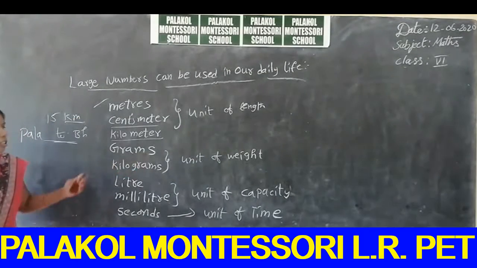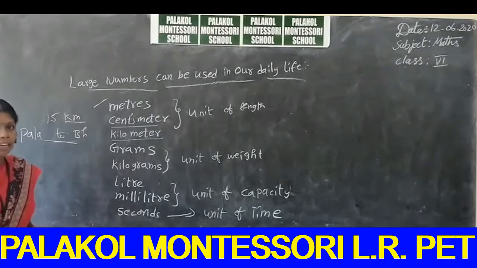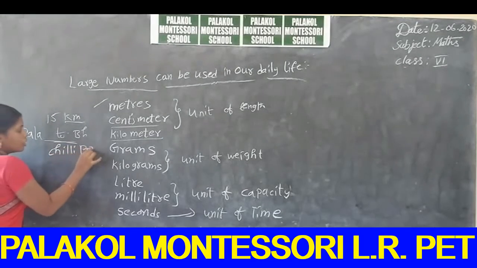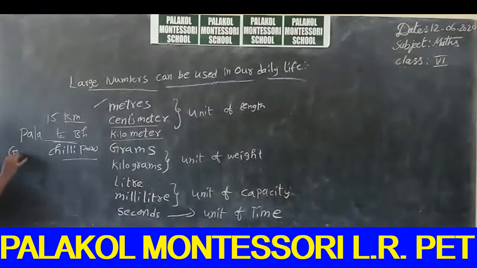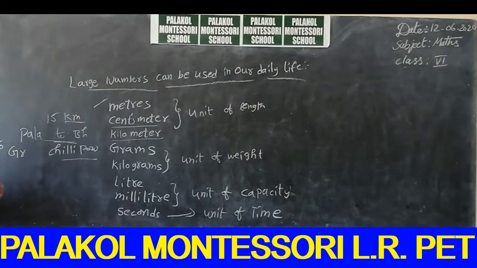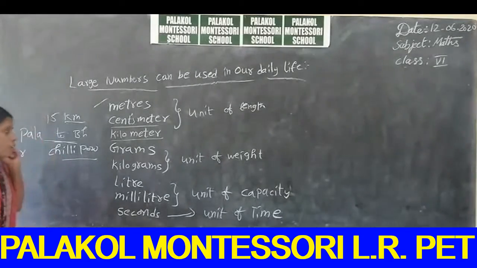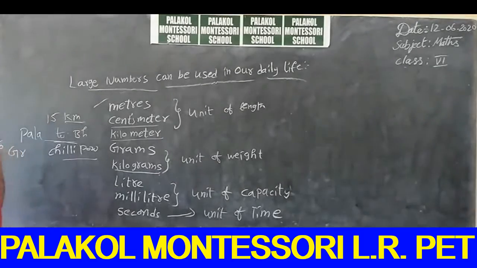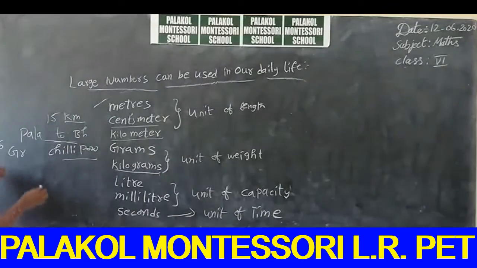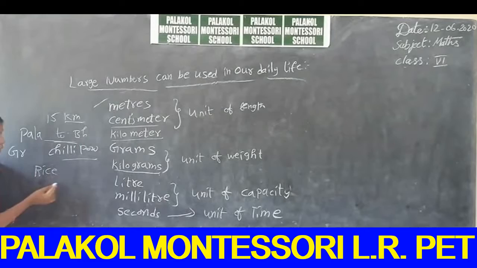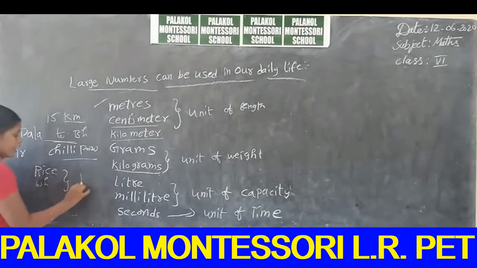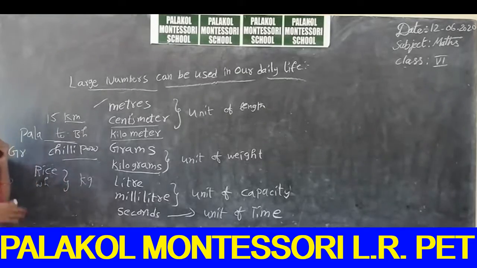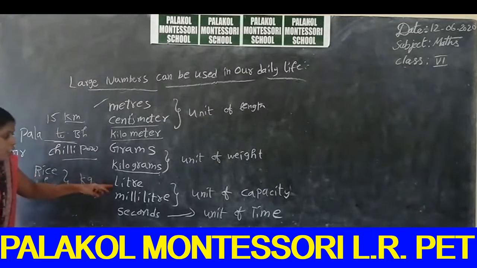Next, grams. For example, you go to the market and buy chili powder. The weight of chili powder is in grams, like 500 grams, 600 grams, 800 grams. Next, kilograms are used for more weight. For example, the weight of a rice bag or wheat bag is in kgs, like 50 kg, 80 kg, 10 kg.